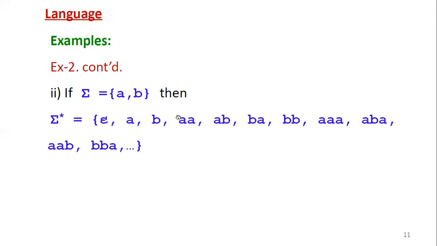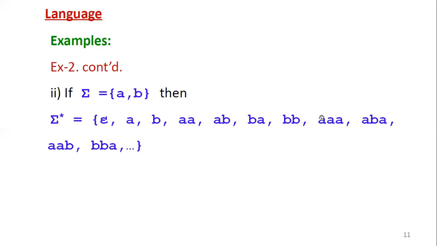Then by repeating with one or other combinations of 2 symbols: a repeating 2 times, then ab, 2 different, then ba reverse, then b repeating 2 times. So with the 2 symbol combinations, only these are the possible strings that will be generated.